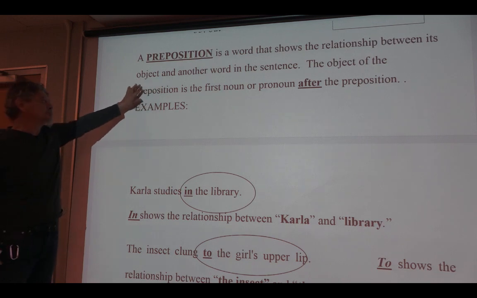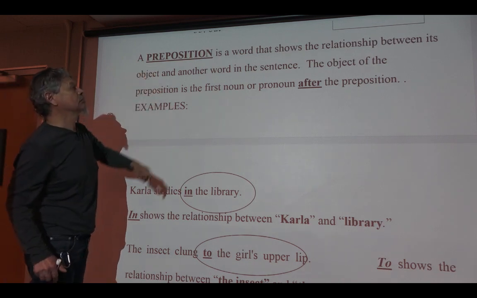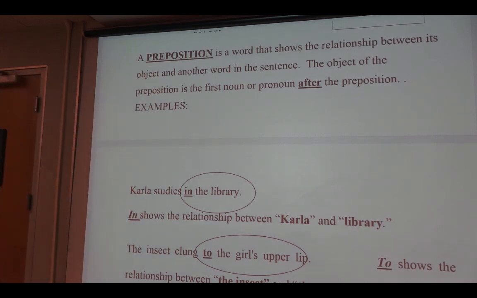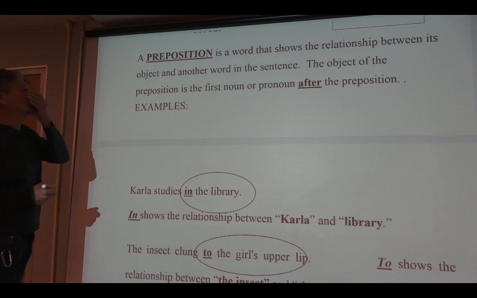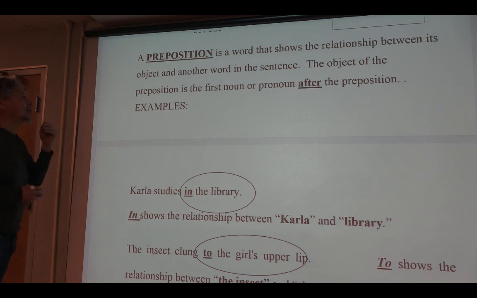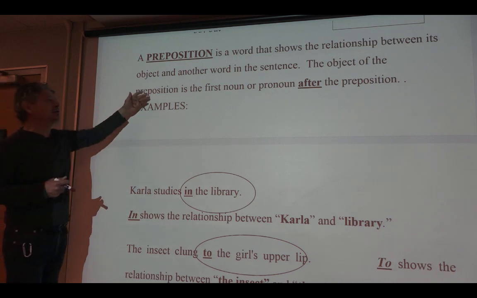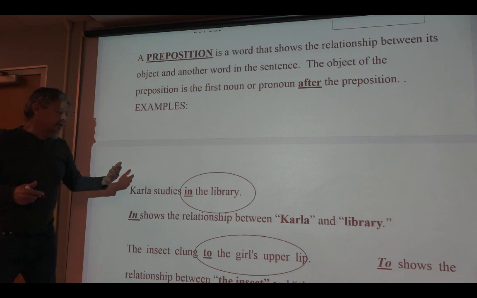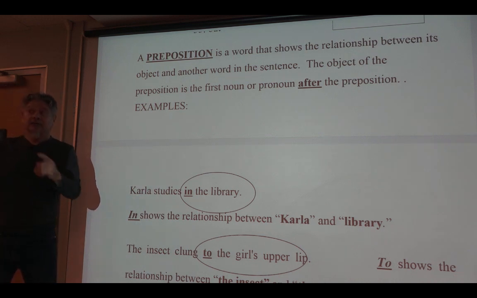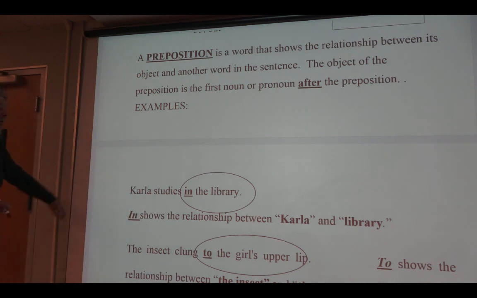Okay, Guadalupe. A preposition is a word that shows the relationship between its subject and another word in the sentence. The object of the preposition is the first noun or pronoun after the preposition. Very good. So it's the first noun or pronoun. Okay, now there can be more than one noun. I mentioned that if we scroll,